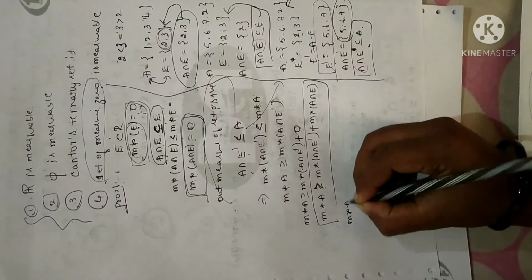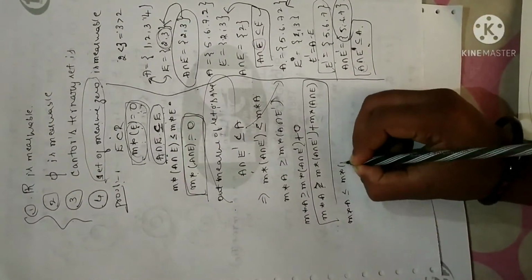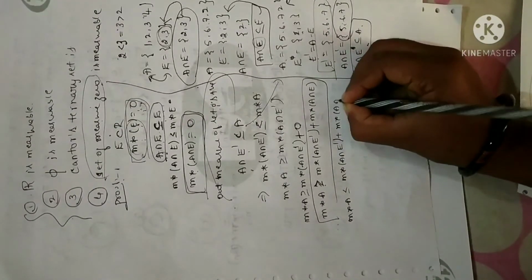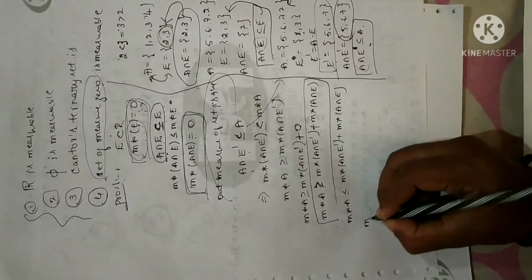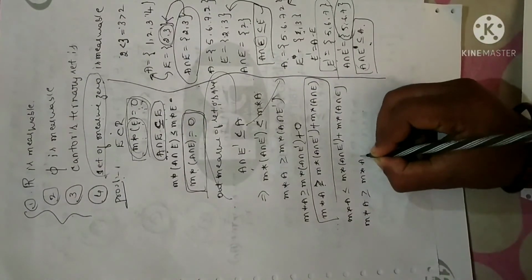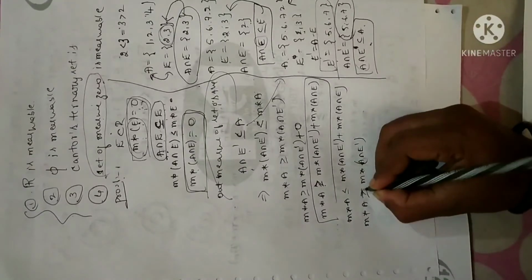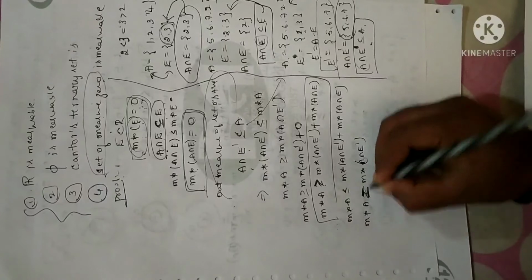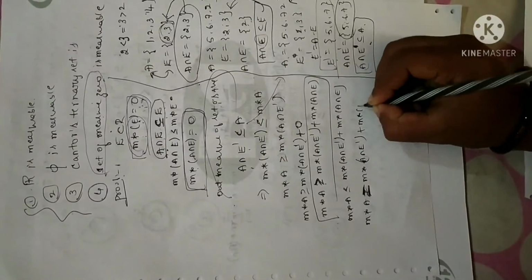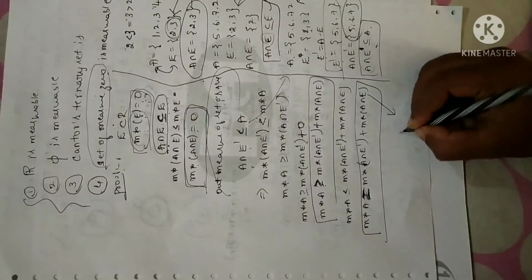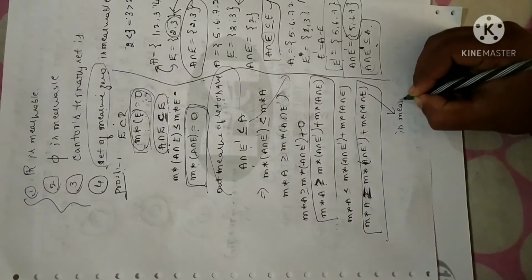Now the less than or equal to is obvious. It holds good for all sets. It is a universal relation: M star of A intersection E. So by these two I can say M star of A is greater than or equal to M star of A intersection E. Since I have greater than or equal to and less than or equal to, by combining these two I can write M star of A equals M star of A intersection E. The meaning is that the given set E is measurable.